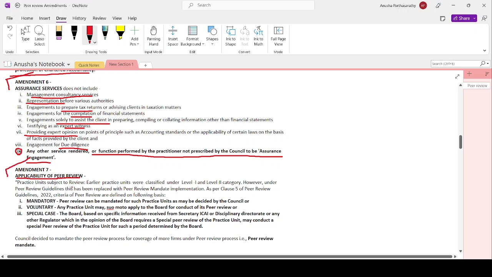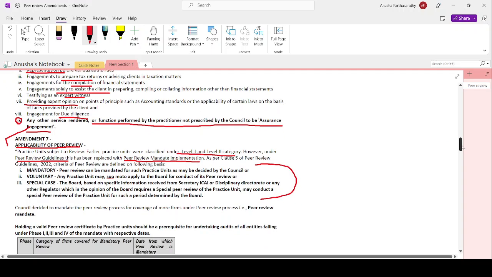Practice units subject to review. Earlier, practice units were classified as level 1 and level 2 category. However, under the peer review guidelines, this has been replaced with the peer review mandate implementation. As per clause 5 of peer review guidelines 2022, the criteria of peer review have been defined on the following basis. There are three different criteria.